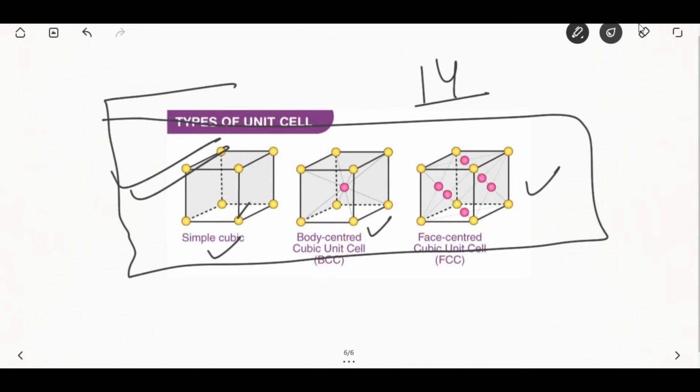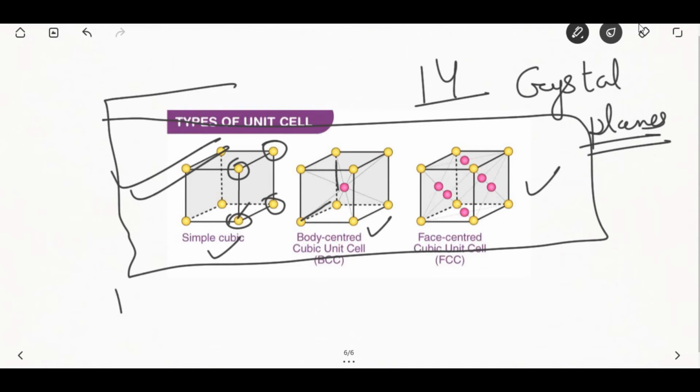Here the solid circles represent the position of the atom. Their positions are located at the point of intersection of three sets of parallel planes, each set being perpendicular to the other plane. These planes are known as crystal planes.